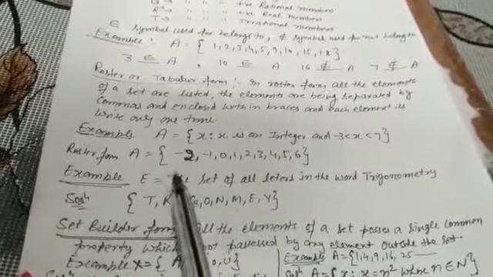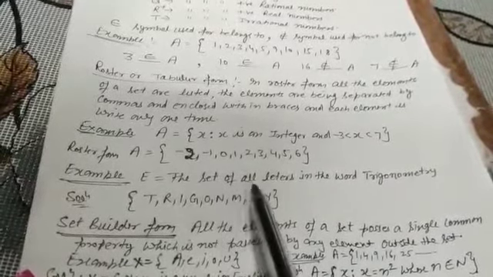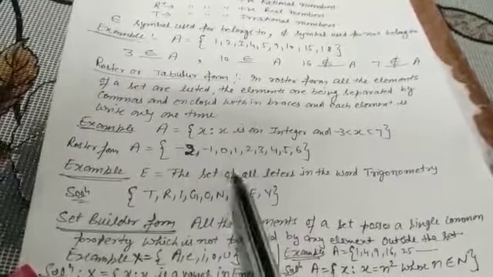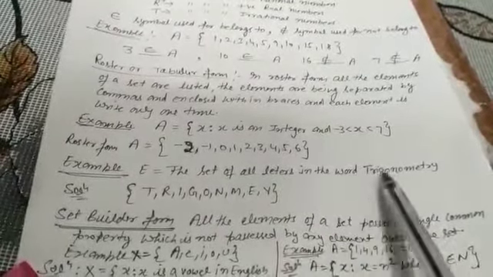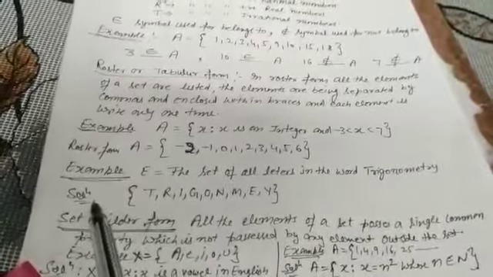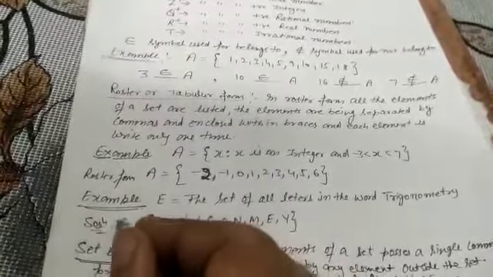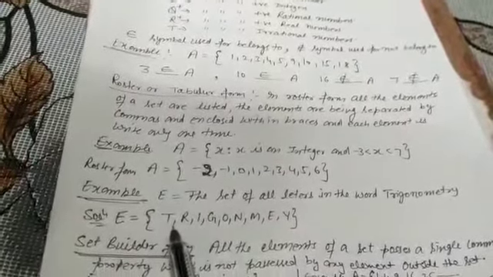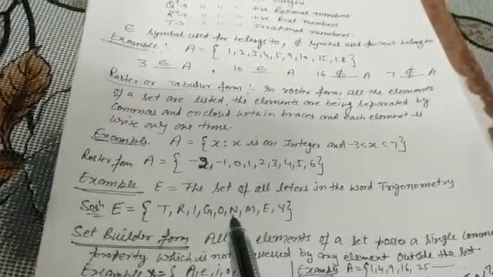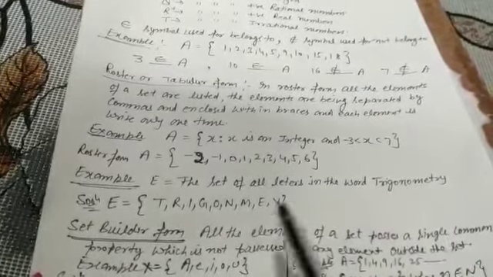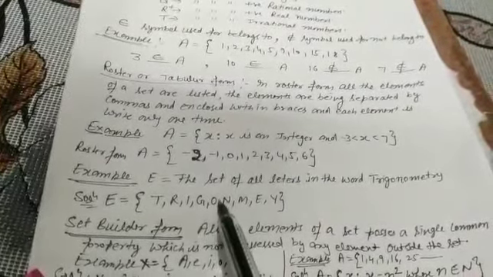See one more example. Write the set of all letters in the word trigonometry. We represent the set with the help of E. E is equal to T, R, I, G, O, N. After N there is one more O, so we write it only one time because it is already written.